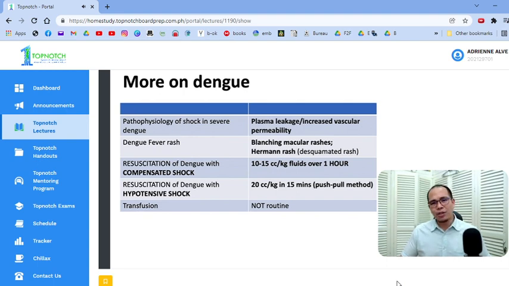A lot of patients had dengue na parang trangkaso lang, hindi naman sila na hospital. But we have to monitor these patients because we do not know, okay? We do not know kung sino yung mga magkakaroon ng mortality or morbidity, okay? Kung sino yung magkakaroon ng complications, okay? There have been several studies that try to predict the severity of dengue based on the presentation, pero as far as I'm aware, currently wala pa ring full set of guidelines or parameters that will accurately predict na pag ito, ganito, ibig sabihin mas papangit yung dengue na yan. Wala, okay? So we still go with clinical presentation and monitoring of the patient.